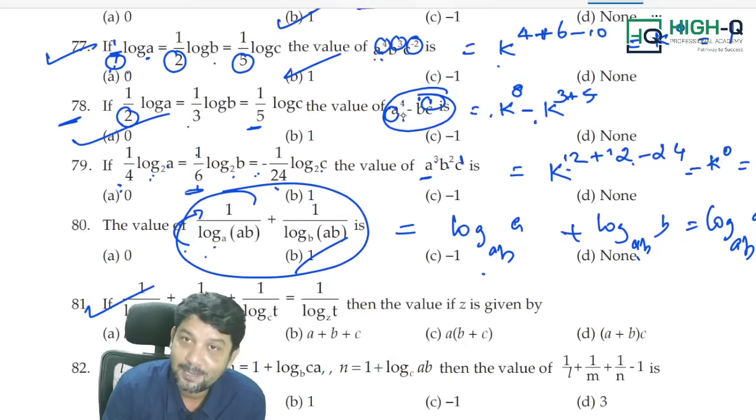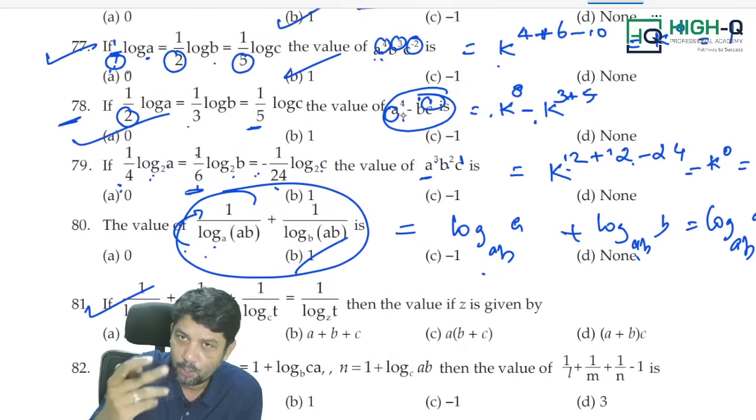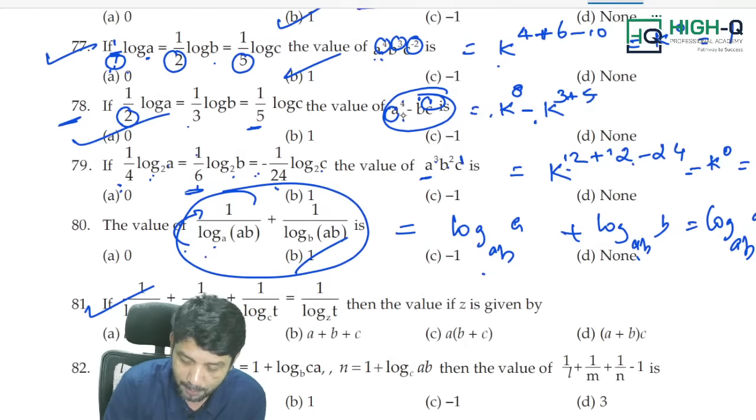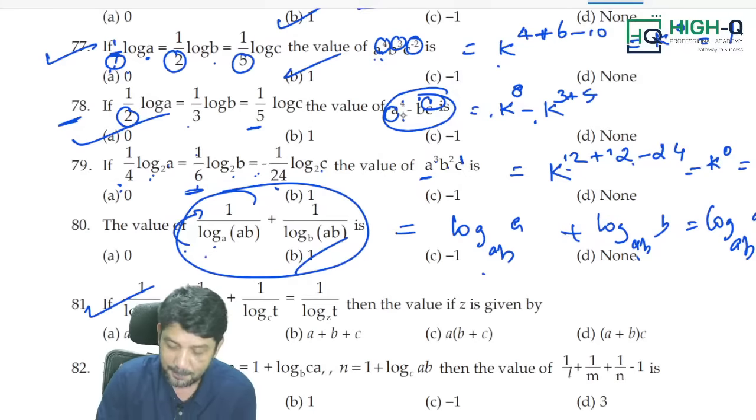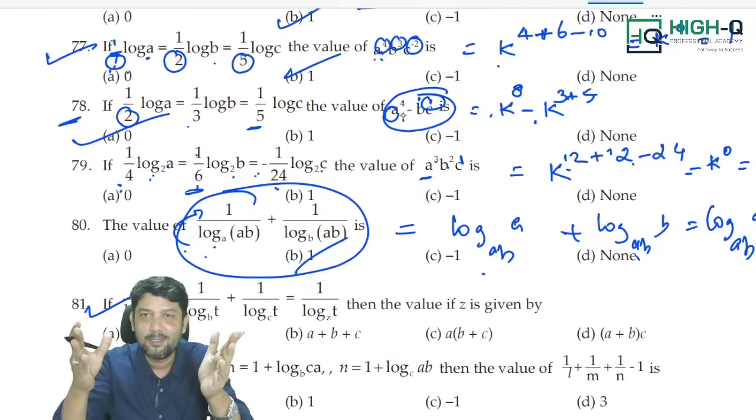Now, take this case. Here also log comes in the denominator. I told you, whenever log comes in the denominator, that is the only rule to be followed. What is it? Change of base rule. Now, tell me, 1 by log t to the base A plus 1 by log t to the base B plus 1 by log t to the base C. You can just solve it orally, my dear.